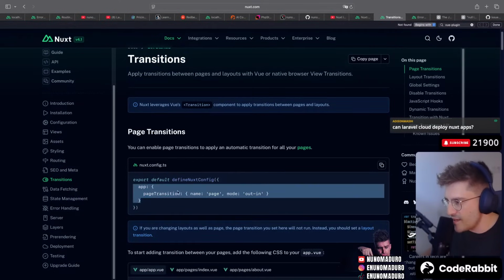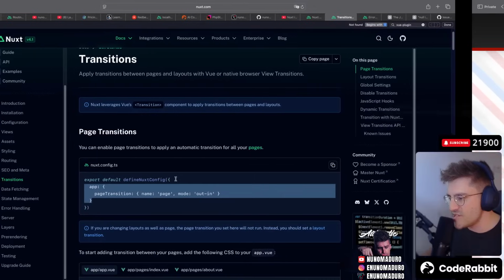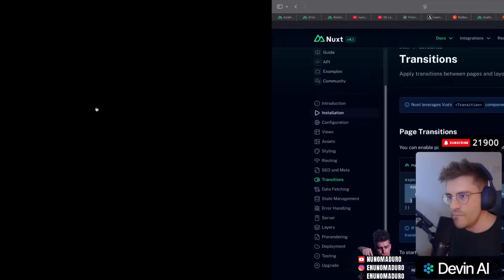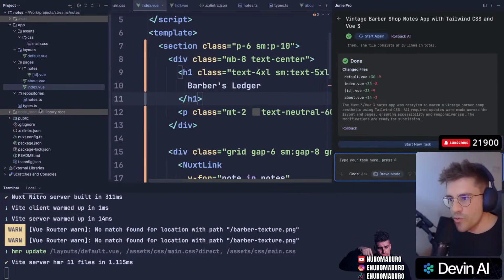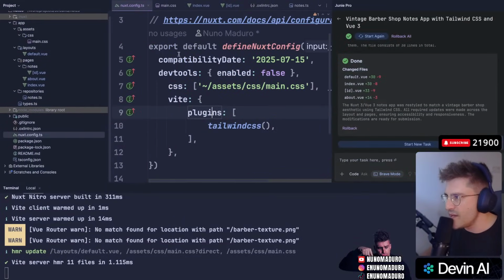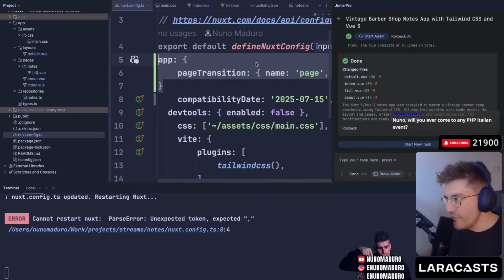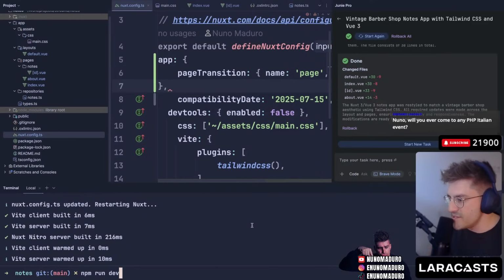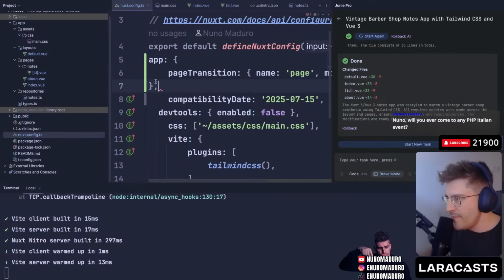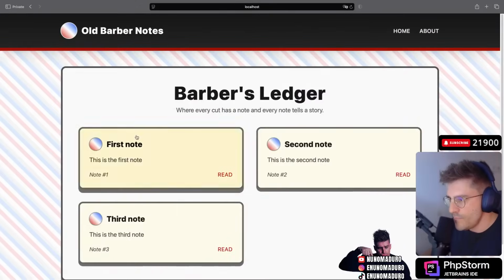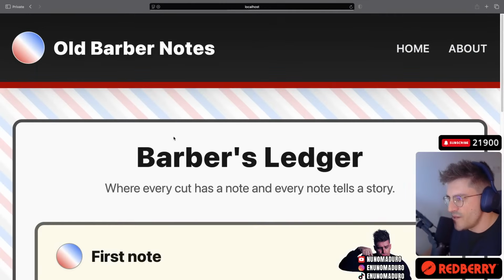So I'm going to just copy this thing and just pray it does some sort of automatic fancy transition between pages. Let's just hope that, all right? So I'm going to copy this, nuxt.config.ts, and let's go back to PhpStorm, and let's go to nuxt.config.ts, and just pray a little bit it does what I think it does, okay? It would be kind of cool. I'm going to be honest, Nuxt, if you can do what I think you can, that will be kind of awesome. Why is it complaining about this? It's literally there. Here we go. Okay. Oh, no. It doesn't do... I don't think it does what I think it does.